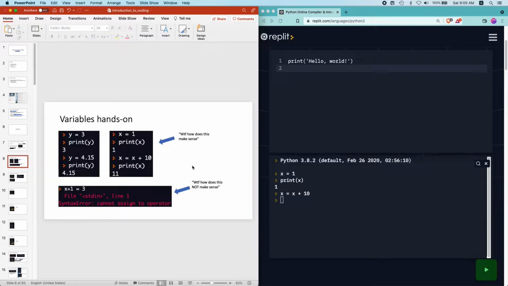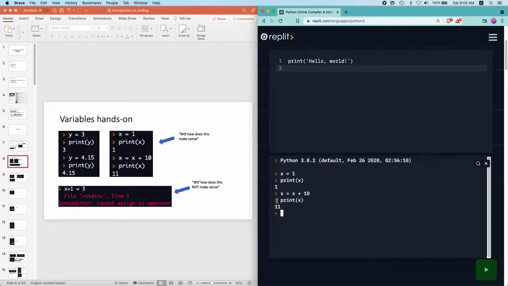But what you must note is that this actually completely makes sense in Python, because the equal sign here isn't asserting equality between the left hand side and the right hand side. The equal sign here is telling Python to assign the variable on the left the new value of whatever is on the right hand side. So right now, if I print x, you'll see that it is actually 11.